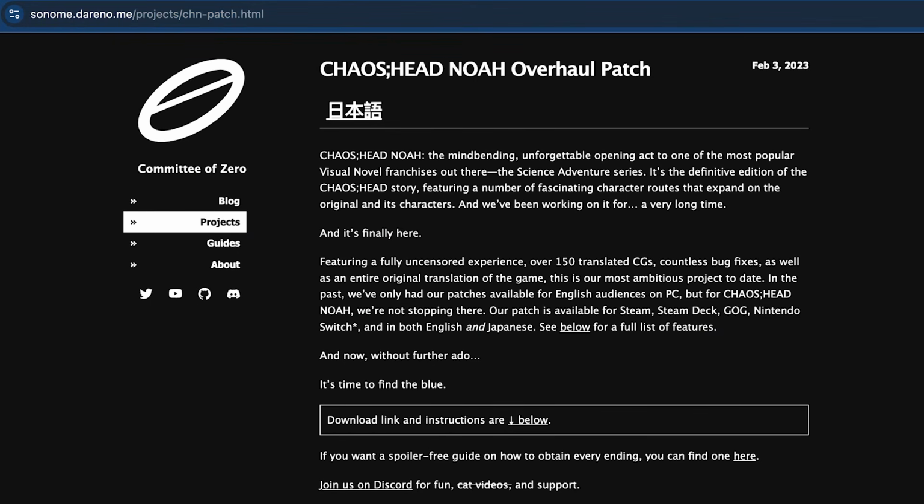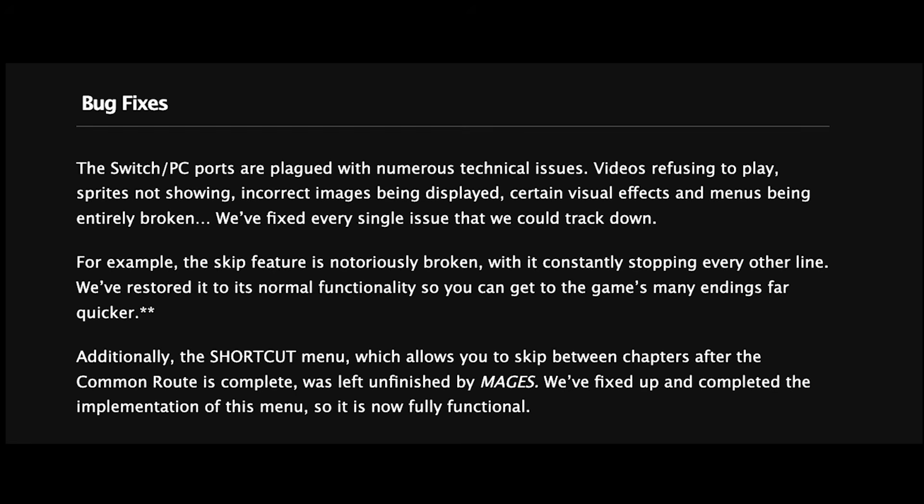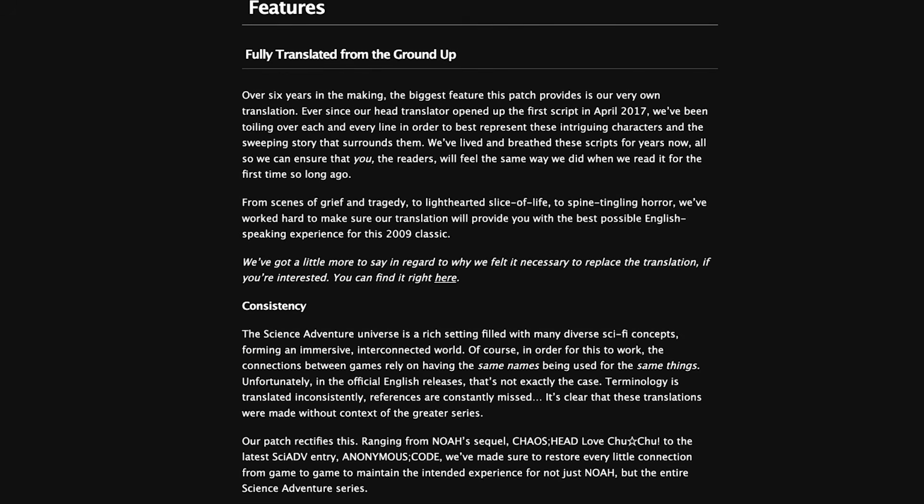Thus, I would highly recommend that you install the Committee of Zero's overhaul patch, which rectifies these issues, fixing the overwhelming amount of bugs, tackling some accessibility-related issues, and replacing the official translation with their own translation that they've been working on for years beforehand and with full series context in mind.